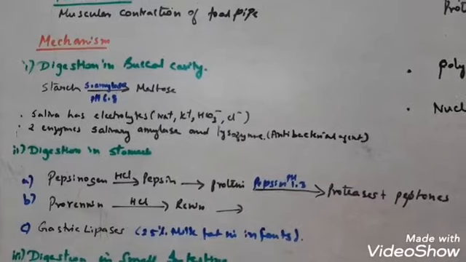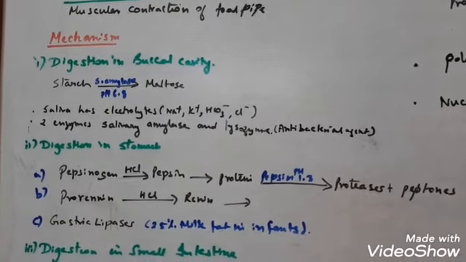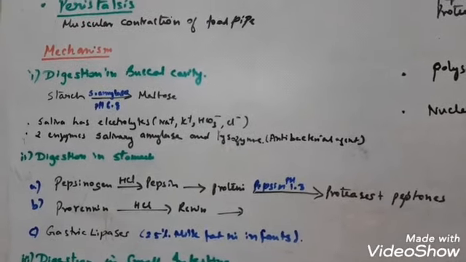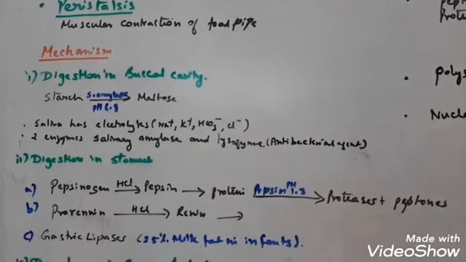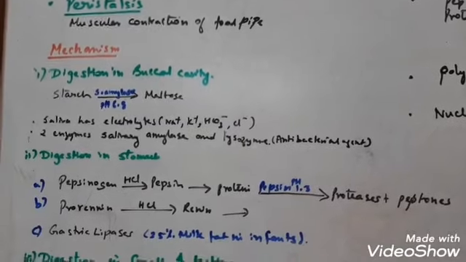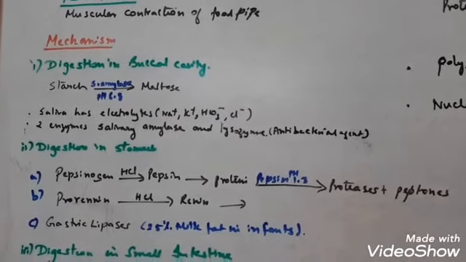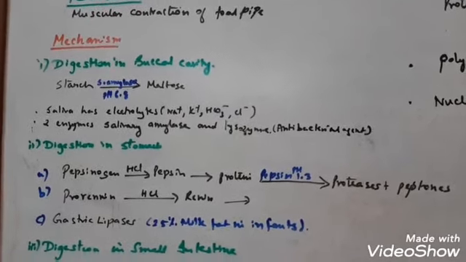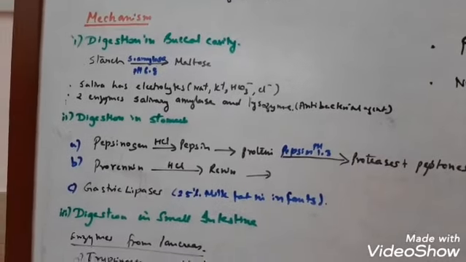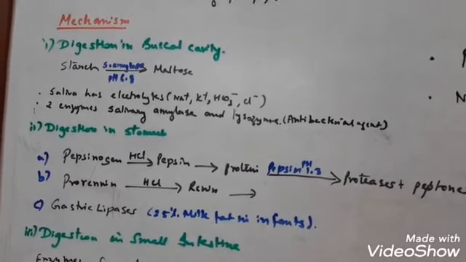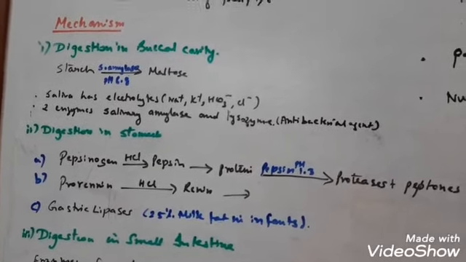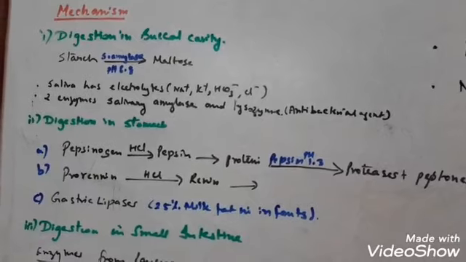Now you see the first action of the pepsin. Pepsin is an enzyme. Now this pepsin actually remains as a proenzyme, that is an inactivated enzyme, known as pepsinogen. This pepsinogen gets converted into pepsin on exposure to hydrochloric acid in the presence of protein-rich food in our stomach.